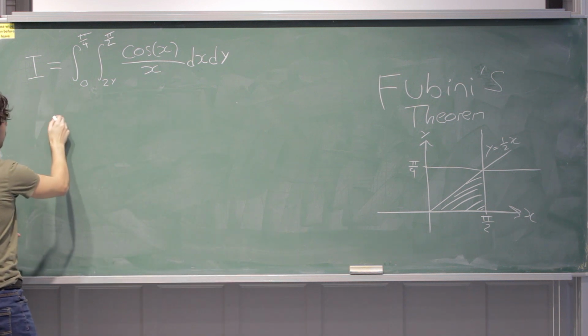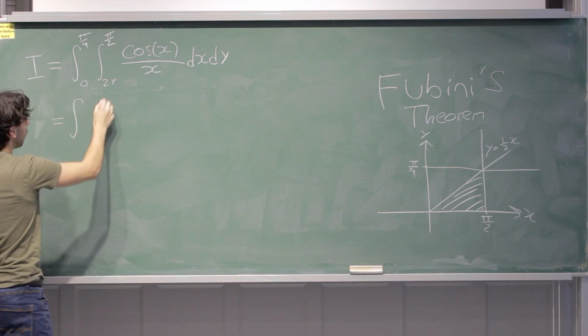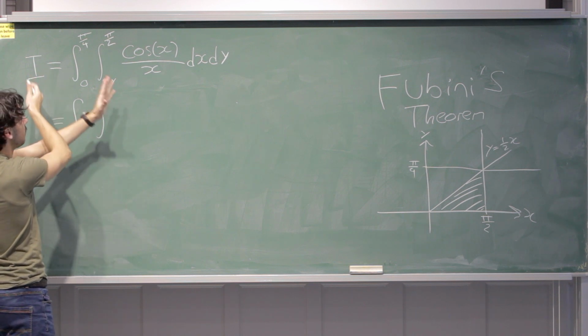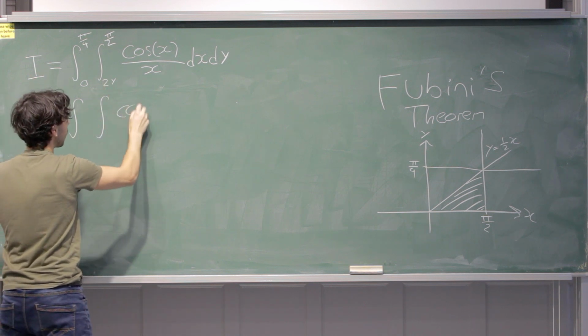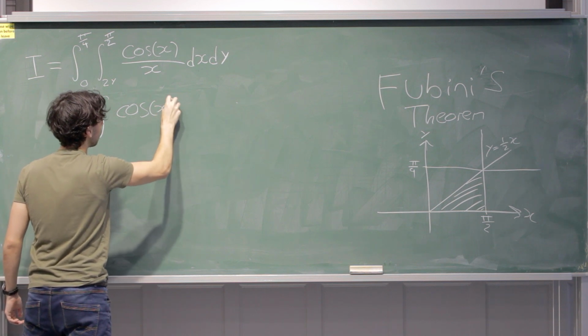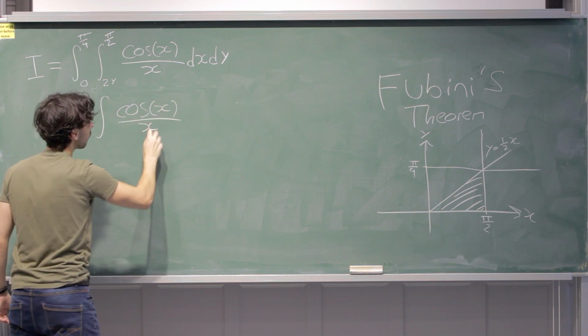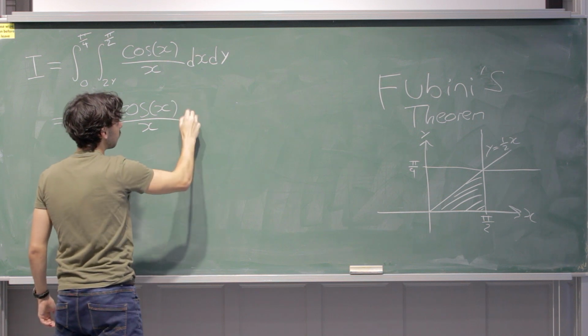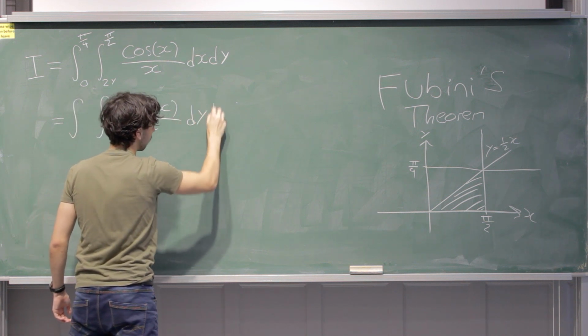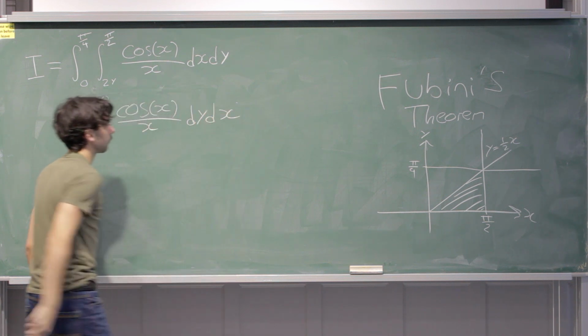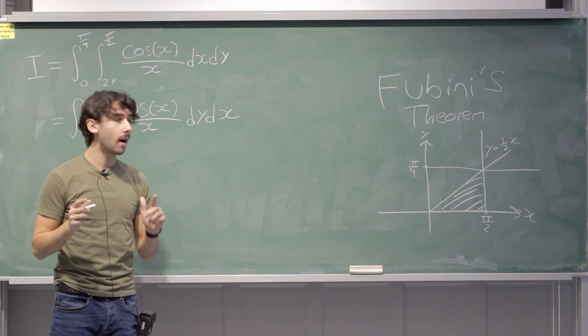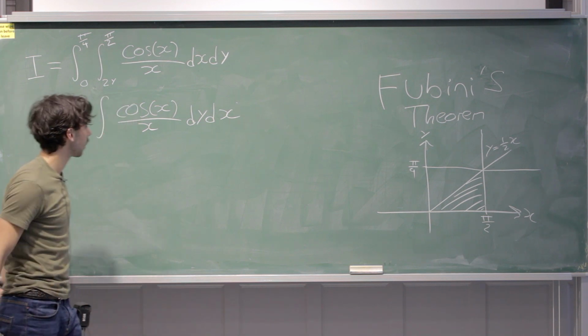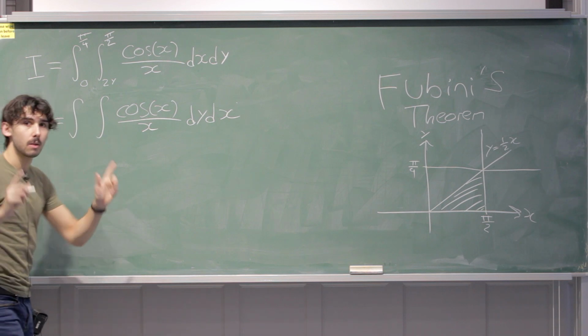I want to rewrite this. I don't know what my limits will be yet. I can't just move the limits around. Cos x over x is still going to be here. That doesn't change. The integrand does not change. But instead of dx dy, I'm going to do dy dx. So I'm going to actually go along the y direction first. I don't know what my limits will be, but I need to work it out.